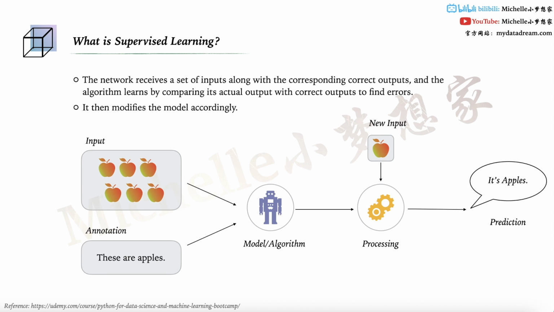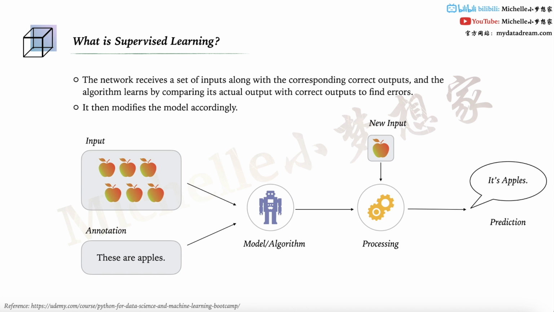Okay, now we know some of the use cases. Let's see how supervised learning trains the model in general. Let's go through this step by step through the flow diagram. In the first stage, we need to collect some input data and the corresponding correct output. In this picture, we need to grab some apple data and mark each one as apple.